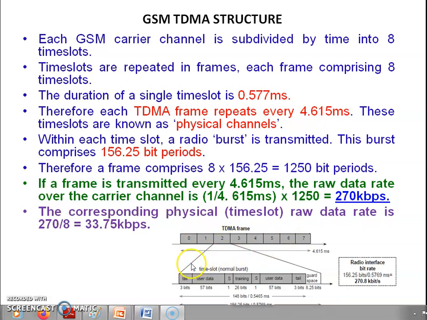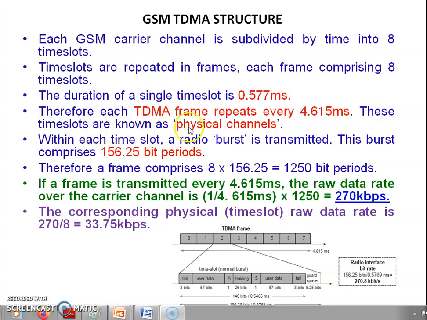Out of that, for one user, the detailing of the bits and the timing is given over here. So one user with 156.25 bits is going to take 0.576 milliseconds. If I multiply such a one user time by 8 such time slots, I am going to get 4.615 milliseconds, and that is what is mentioned here. Therefore, each TDMA frame repeats every 4.61 milliseconds.